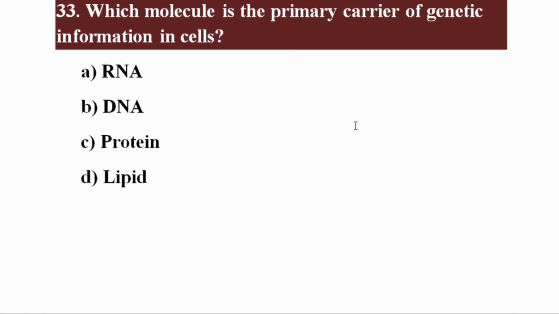Which molecule is primary carrier of genetic information in cells? The right option is beta, DNA. DNA is the primary carrier of genetic information in cells.